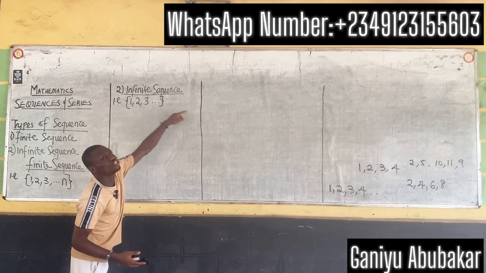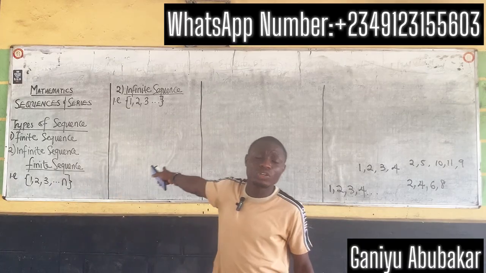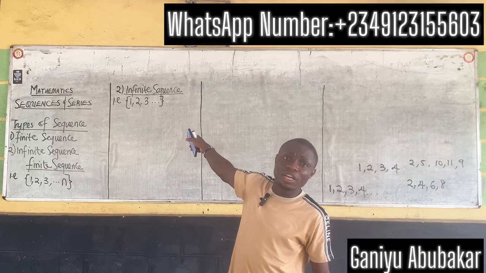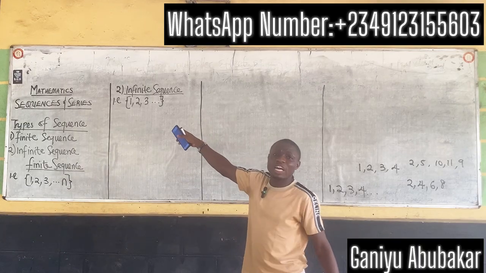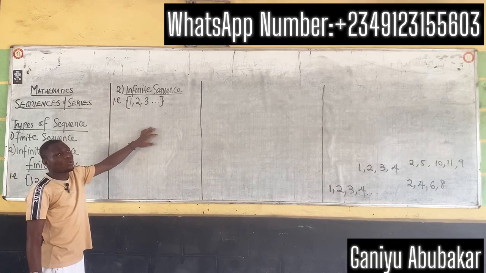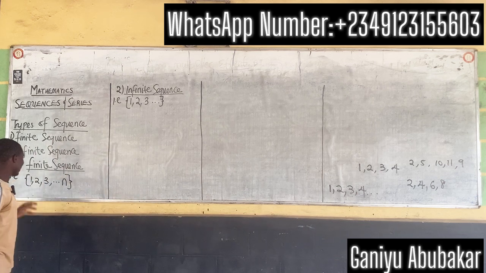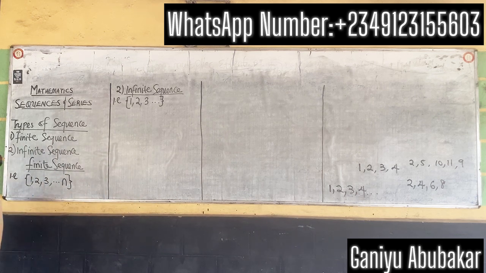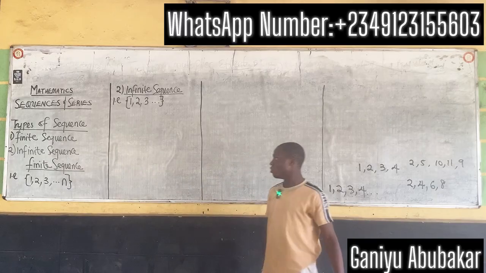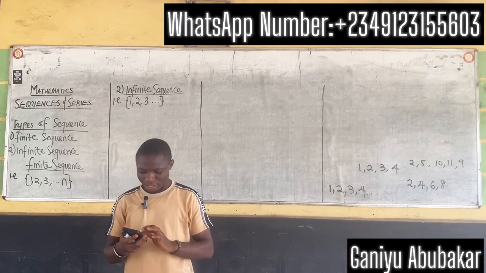Observe that this shows that it continues. This one does not have an ending. This well-defined order of numbers is a sequence but doesn't have an ending. So a sequence that does not have an ending is called an infinite sequence, while a sequence that has an ending is called a finite sequence. These are the basic types of sequence that we have in the study of sequence and series.